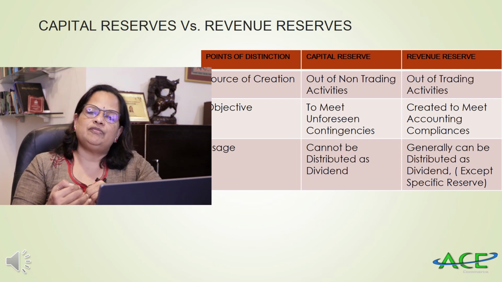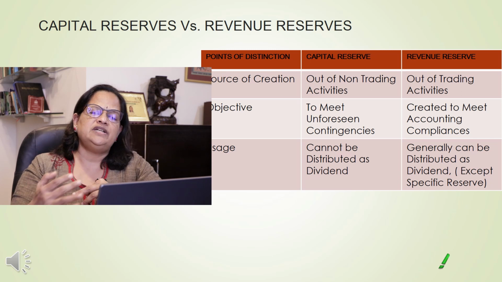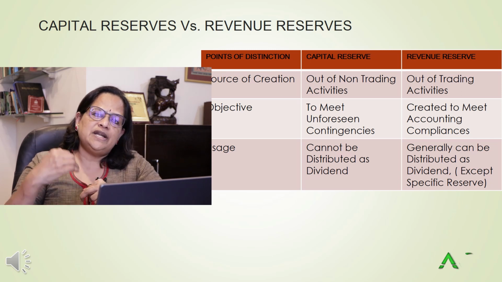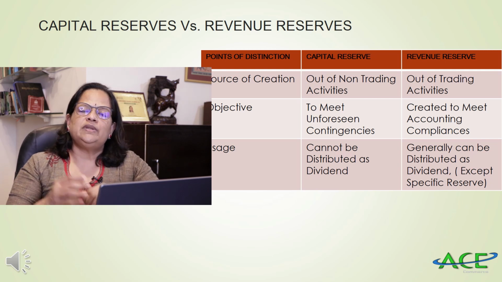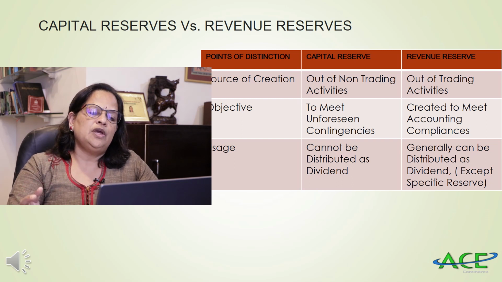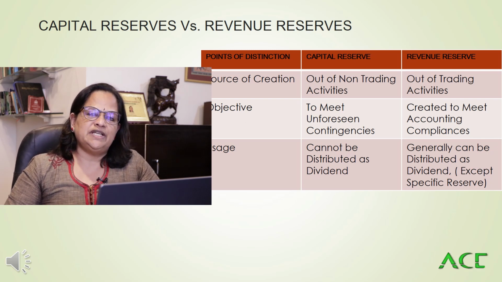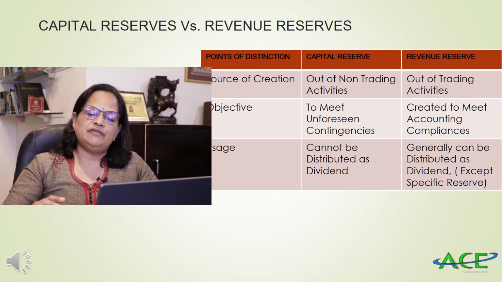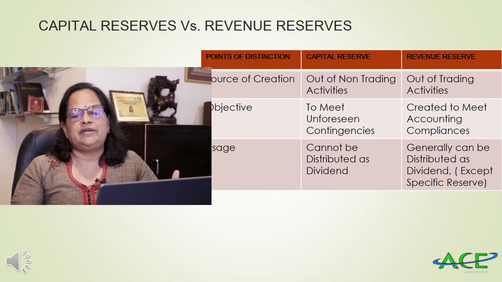Now, the objective of creating capital reserve is to meet unforeseen contingencies, to meet unexpected expenses, whereas revenue reserve is created for meeting accounting compliances. As per the accounting concepts and conventions, it's compulsory to create certain revenue reserves. Now, usage. Capital reserve cannot be distributed as dividend. I have already told you this, whereas revenue reserve generally can be distributed as dividend except specific reserve.